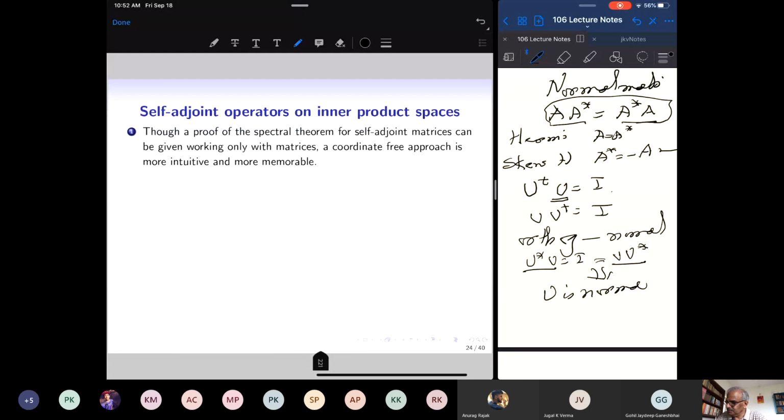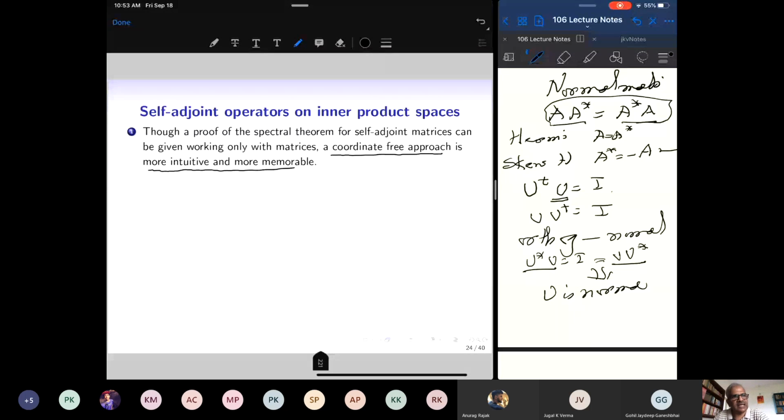Now we want to prove the spectral theorem, that real symmetric matrices and Hermitian matrices are diagonalizable. But we will take a conceptual approach. We will translate these properties into properties of linear operators. A proof of the spectral theorem for self-adjoint matrices can be given working only with matrices. There is a matrix theoretic proof, but I want to teach a coordinate-free approach, and you will see that it is more intuitive, more geometric, and you can remember it.